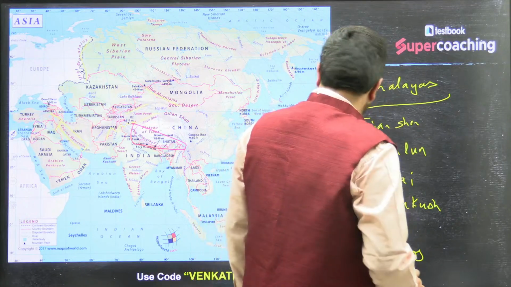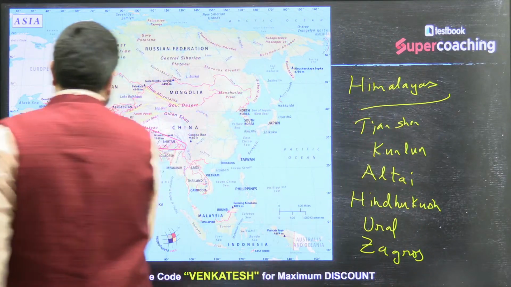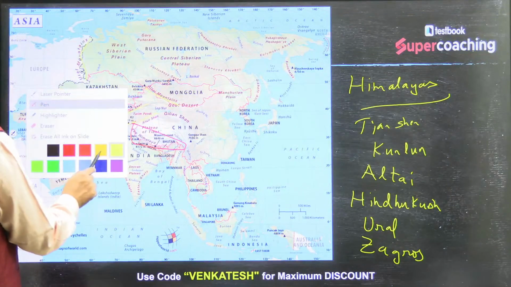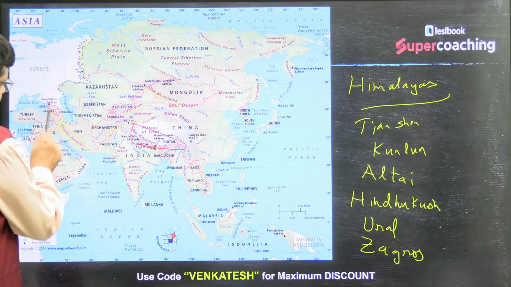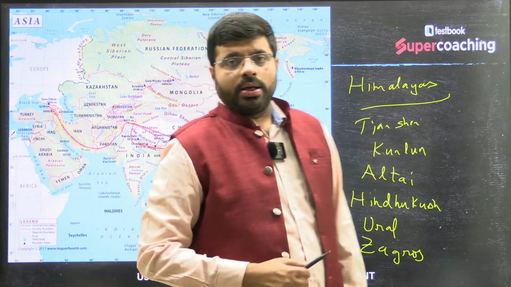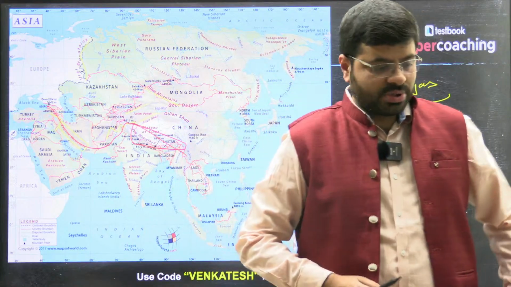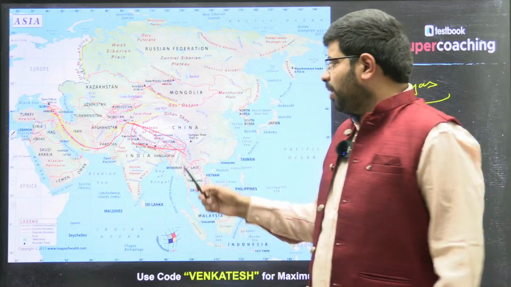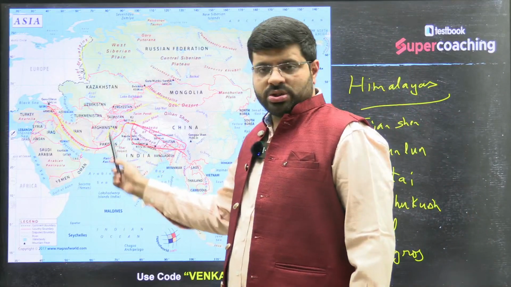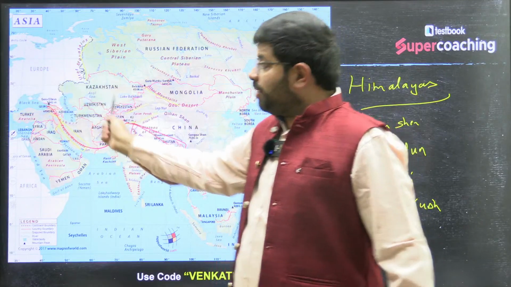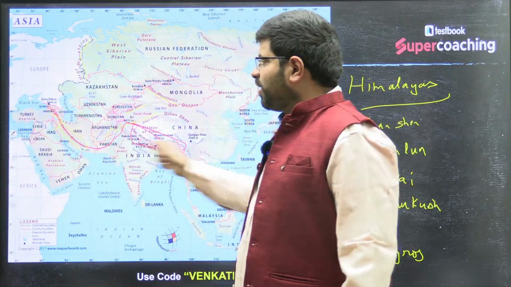Now all these are what we call this continuous belt. This continuous belt is what is called the Himalayan-Alpine mountain structure. We can talk about the Himalayas, Hindu Kush, and the southern Alps of Europe as part of the continuity.